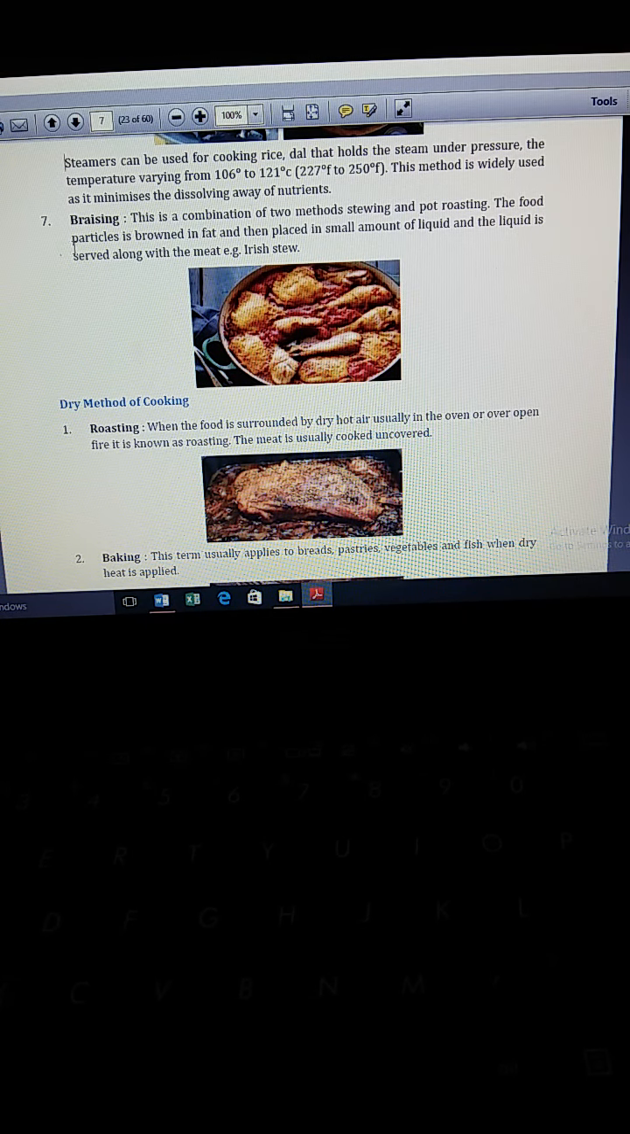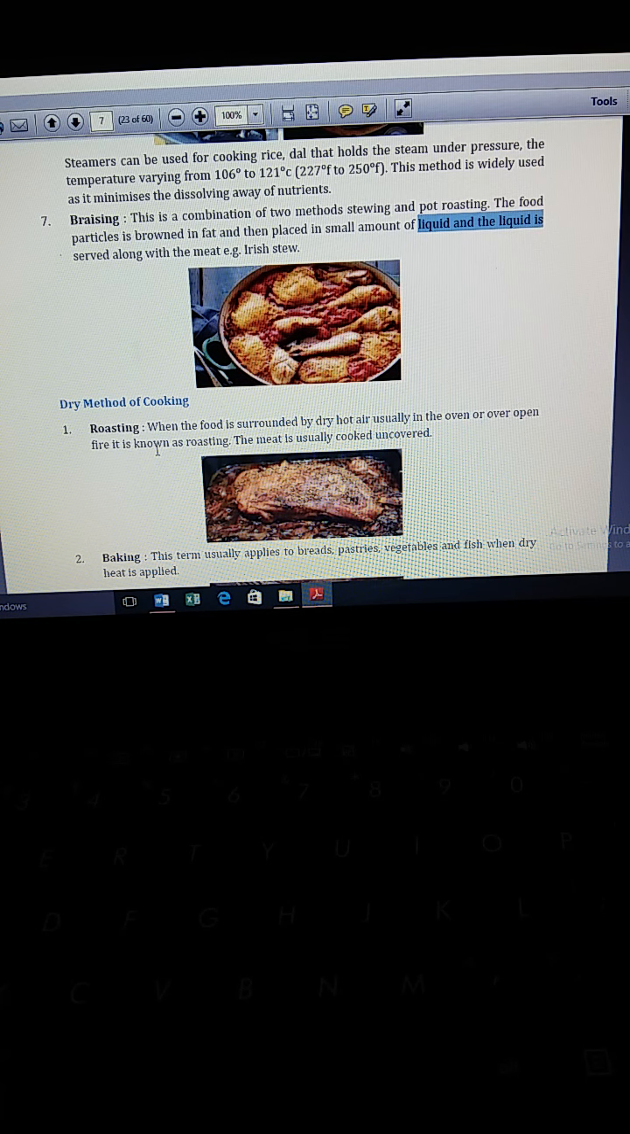And last one is braising. This moist method of heating is a combination of two methods, that is stewing and pot roasting. The food particles first are browned in fat and then placed in a small quantity of liquid, and the liquid is served along with the meat. Example, Irish stew. Now we will discuss dry methods of cooking.